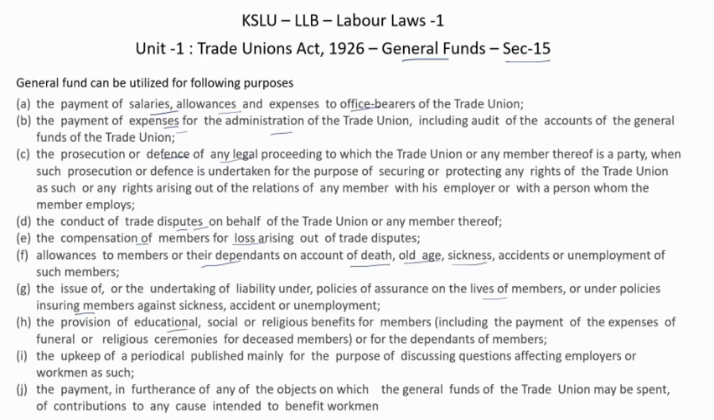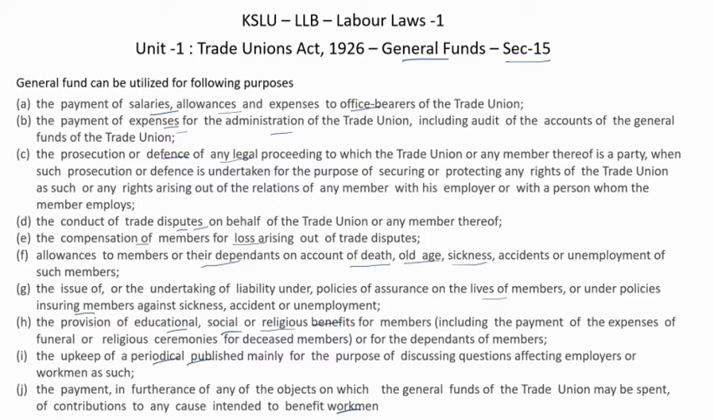And if they give educational, social, or religious benefits, giving scholarships to students or sons and daughters of family members of a trade union, the general fund can be utilized for that. If there is any periodical which is being published by a trade union, that expense can be paid out of the general fund. And then finally any other objects which the trade union feels are for the benefit of the workmen, then that expense can be incurred. These are the areas where general funds can be spent.